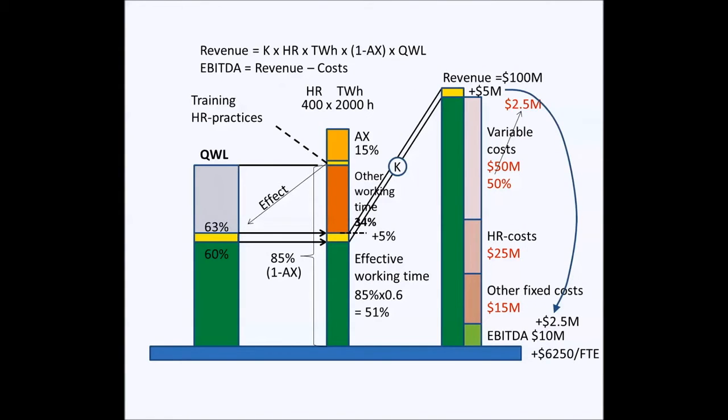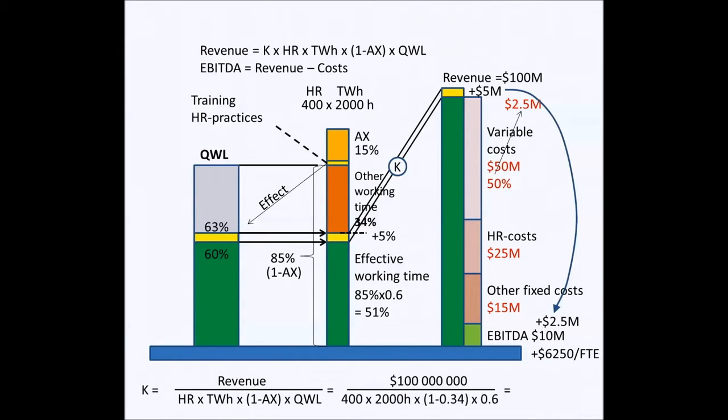The human resource business coefficient, shortly the K factor, can be calculated from earlier year realization. When numbers are inserted in the equation, there will be a coefficient of $315.7 per hour. This means that one effective working hour produced $315.7 revenue. There is a saying that management determines the profitability and leadership determines the productivity. In the human capital production function, this means that management determines the K factor and leadership determines the quality of working life.